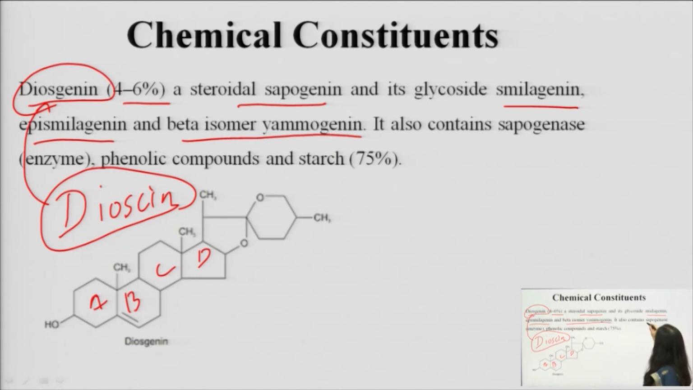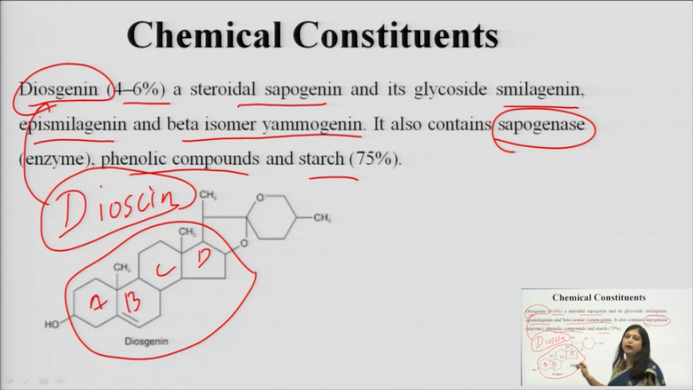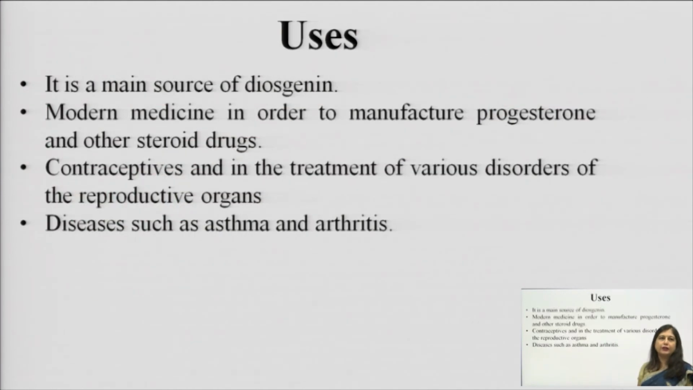Other than that, there is an enzyme named sapogenase. There are various phenolic compounds and starch which have been reported. Now, the most important thing here is this steroidal ring, which is important for its activity. This third position is responsible for the glycosidic linkage. The main uses of diosgenin: it is used as a source of steroidal drugs.